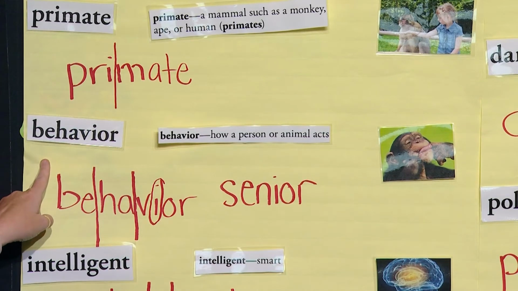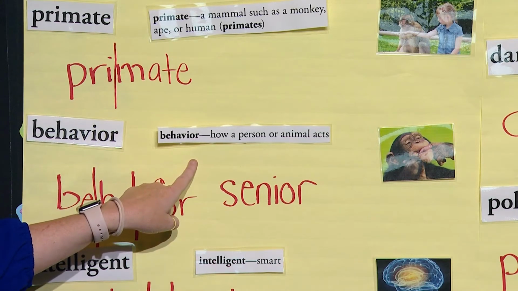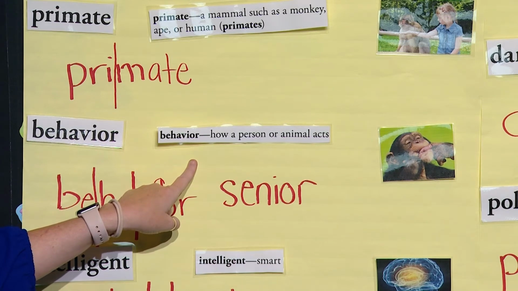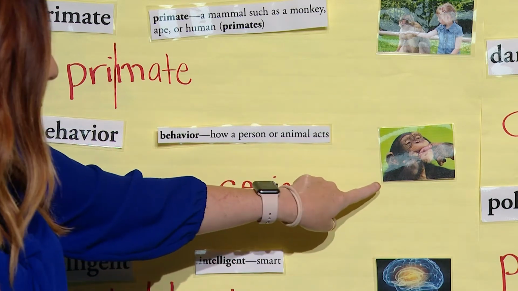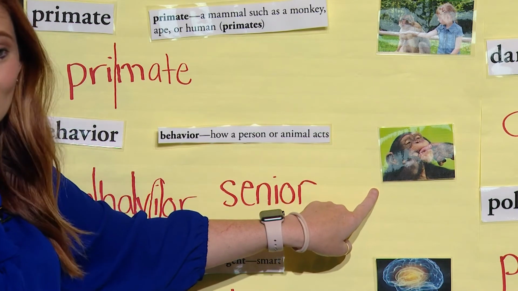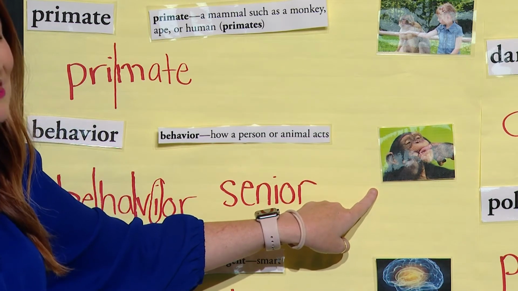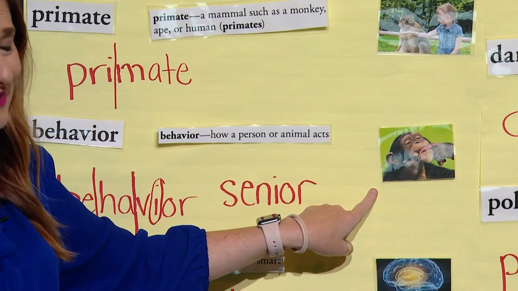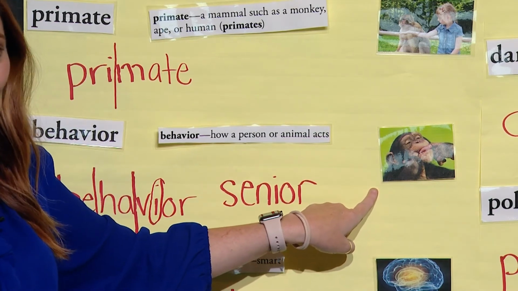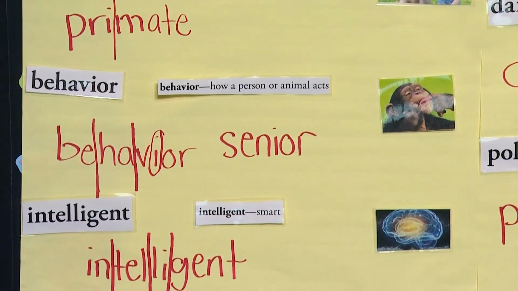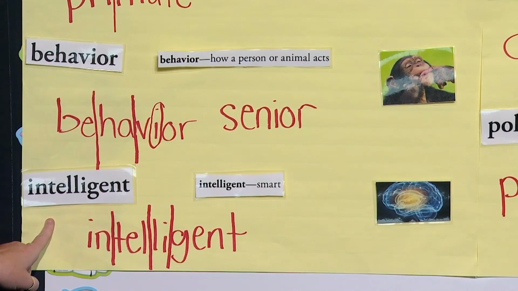Boys and girls, I know you know this next word. It's behavior. Let's say that word. Behavior. Good job. A behavior is how a person or animal acts. And in our picture, there is a chimp sticking his tongue out. He is demonstrating silly behavior. Because is it nice to stick our tongue out at people, boys and girls? No.